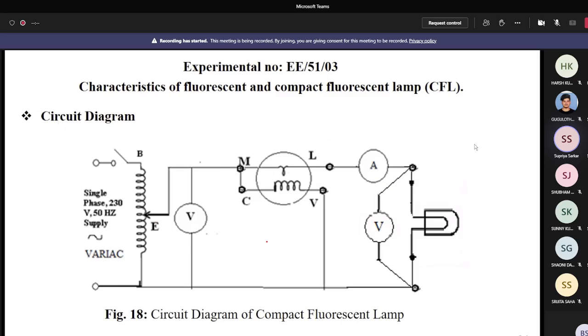So now you can perform the experiment on the CFL lamp. The procedure is the same as I mentioned before, but here you also observe that at a certain voltage the CFL lamp glows, and that voltage is also less. You can observe this in your domestic house. When you put on the switch, the CFL lamp glows, but not at bright intensity. When time elapses, you can see more brightness.